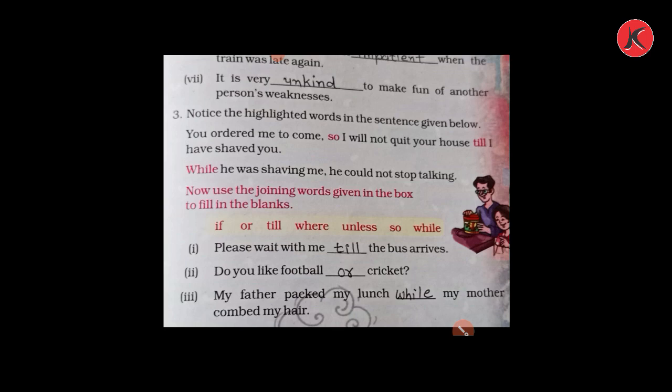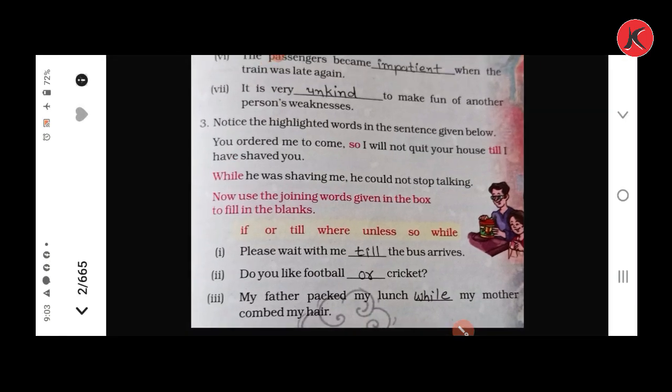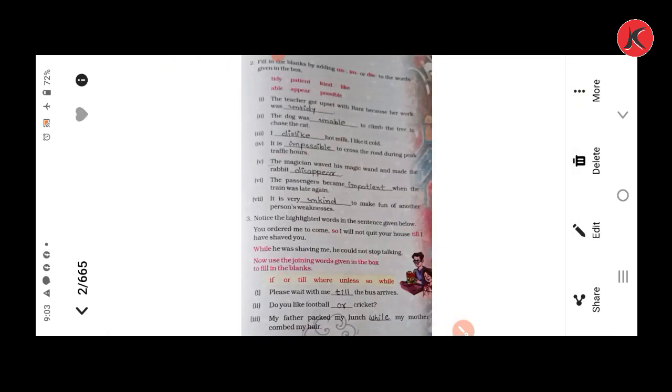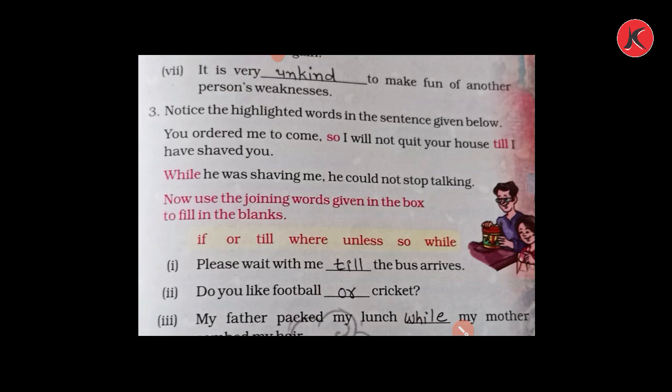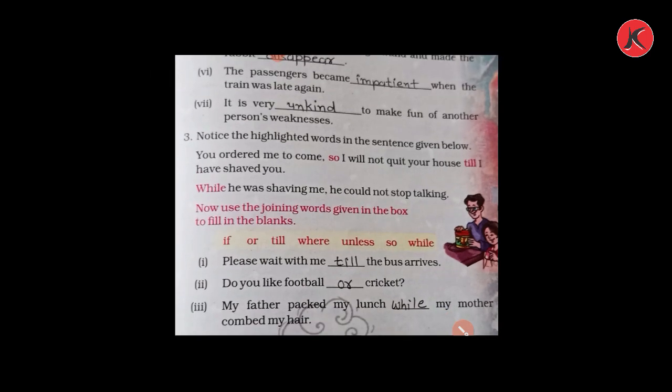Now we have to use the joining words given in the box to fill in the blanks. Number 1 is given, please wait with me blank the bus arrives. Till means until. Please wait here with me until the bus arrives. So here we fill this blank with till.